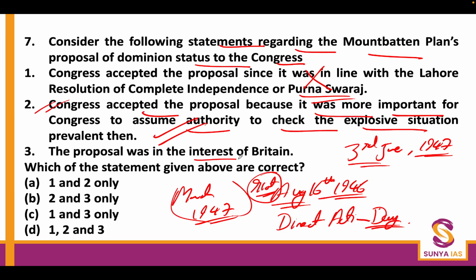The proposal was in the interest of Britain. Now, this obviously was in their favor because they wanted to leave India as soon as possible because they were in a financial doldrum. They didn't want to stay anymore in India because that would have created a lot of difficulties for them, financially. So 2 and 3 both are correct. Again, you will see that B option is the correct answer over here.